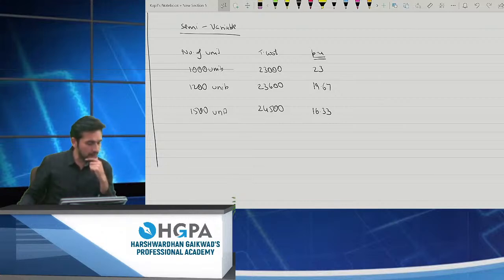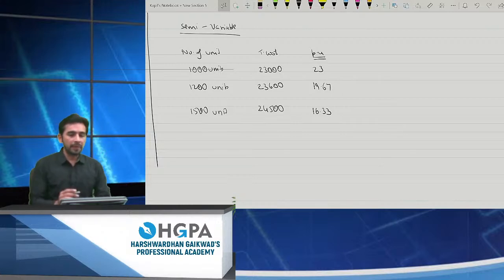Okay, difference in cost. Still incomplete. I need the complete formula. Okay. Difference in cost, difference in unit. Okay, fine. So here, if you closely check, by the nature of fixed expense, it will be fixed, right? It will not increase. So what do you think?